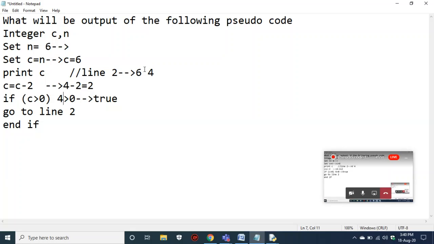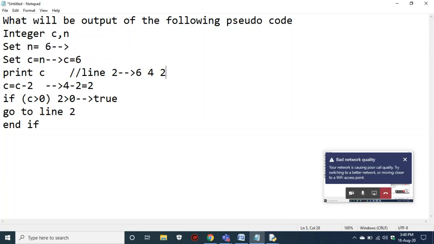Now it is checking with 2. Yes, 2 is greater than 0, and the condition is true. If the condition is true, it's telling us to jump back to line 2. We have jumped back to line 2, and 2 has been printed. Now 2 minus 2 is 0. Is 0 greater than 0? No, false.